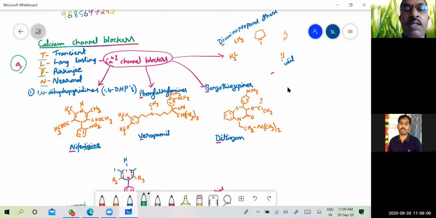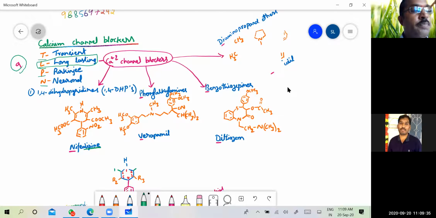A probable question is: what type of calcium channels are the target for calcium channel blockers used as antihypertensive agents? Your answer must be L, that is L for long lasting. Long-lasting calcium channel blockers are the ones useful as antihypertensive agents.